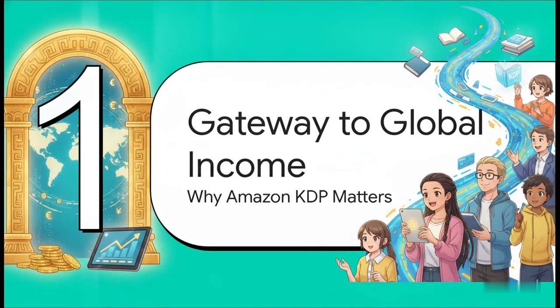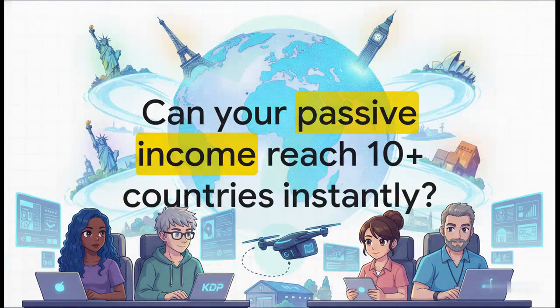All right, Section 1. Gateway to Global Income. Why Amazon KDP actually matters. I want you to imagine this for a second. What if your next passive income stream could reach over 10 countries instantly? Think about the traditional, old-school business model. If you wanted to sell a physical product in, say, the US, the UK, Germany, Japan, and Australia, you'd need warehouses, logistics partners, massive upfront capital, the whole shebang. But for modern content creators, AI innovators, and digital entrepreneurs, KDP completely shatters that barrier. You press publish, and suddenly, boom, you are instantly participating in a global economy, monetizing your knowledge across multiple continents all at the same time. It's a real game changer.